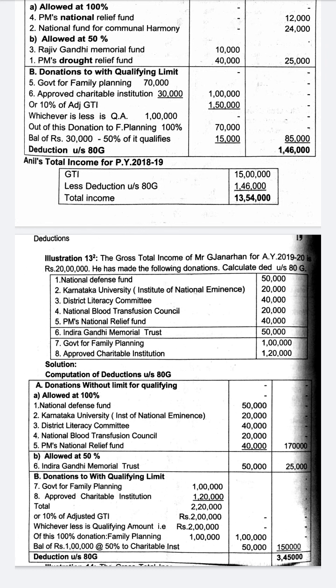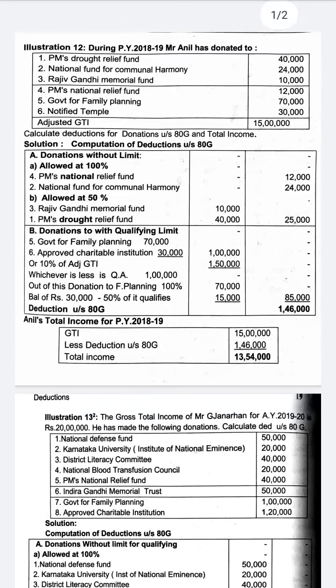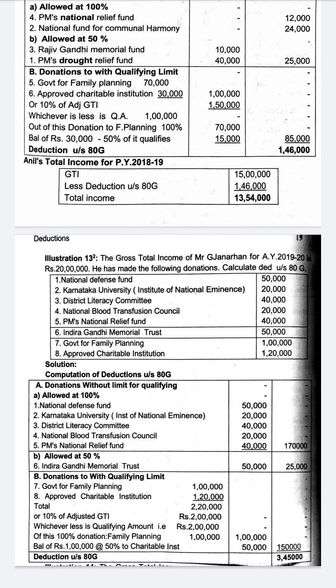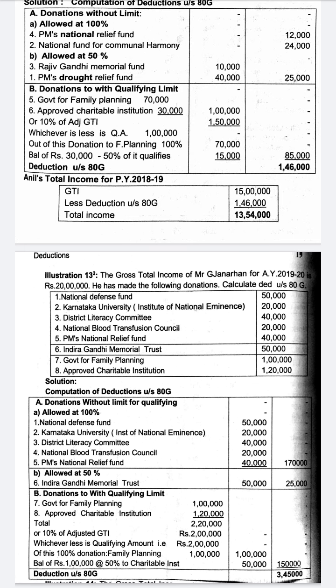In 80G, one question will be there. Either in 5 marks, as I told you, 80C or 80G, one question will be asked for 5 marks in section B, and the total income problem will also cover 80G. So this is deduction under section 80G. Go through this problem, solve some more problems, and if you do not understand anything, you can contact me. Thank you, all the best.